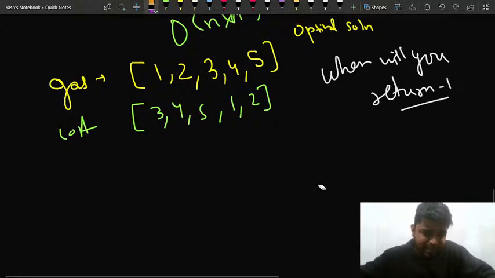If this much part is clear, please write clear in the chat. So that's why in this case what you will do is you can simply take a cumulative sum, right?